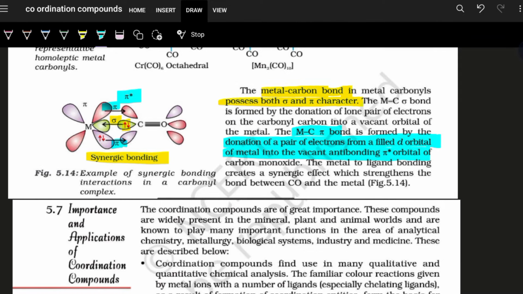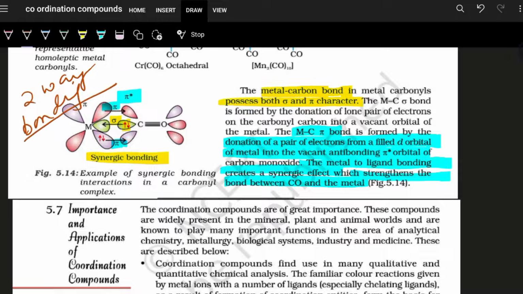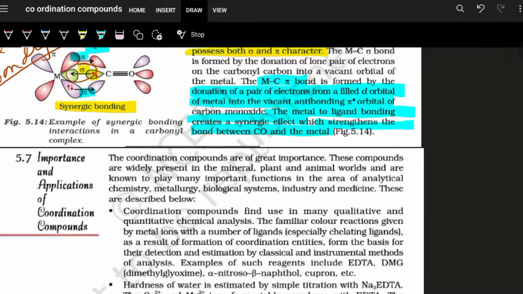This two-way effect strengthens the bond between CO and the metal. The forward bond is the sigma bond, and the backward, synergic bond is the pi bond.